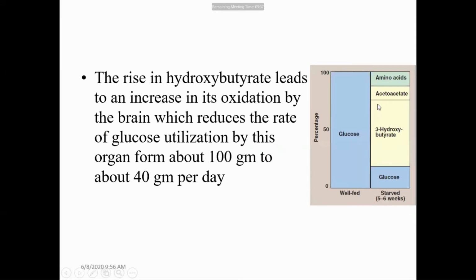So in prolonged starvation, 80% of the energy required by the brain is gained from ketone bodies only, and the remaining 20% is from amino acids and carbohydrates, so the glucose utilization by the brain decreases from 100 gram to 40 gram per day. Also, 50% of the glucose provided to the brain is from gluconeogenesis, and the substrate is glycerol. So glycerol provides 50% of the glucose required by the brain during prolonged starvation.